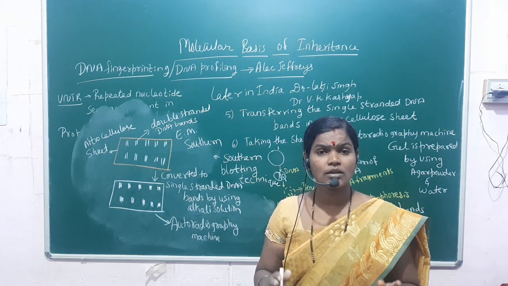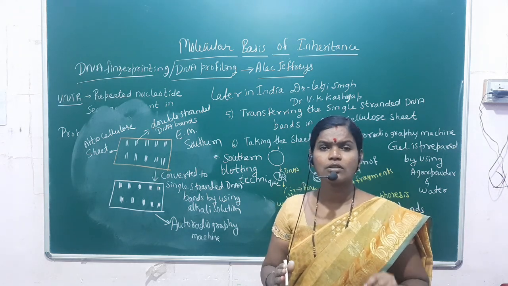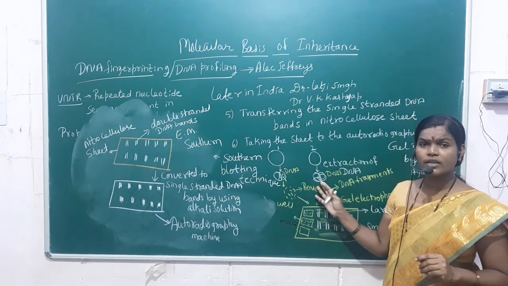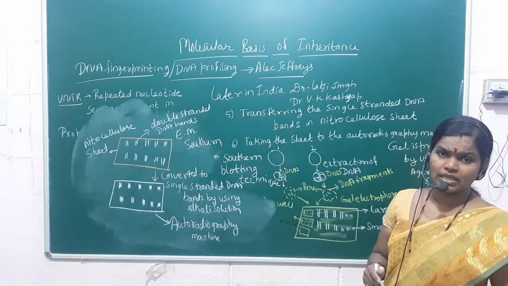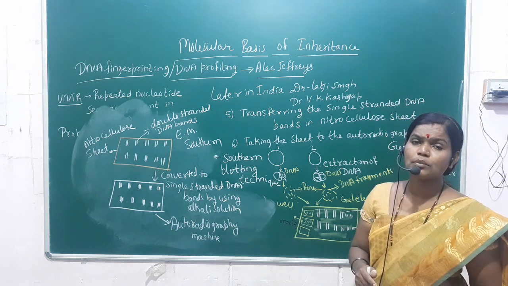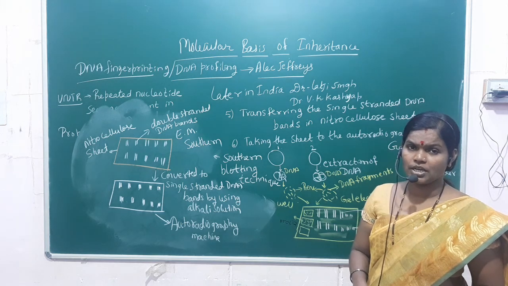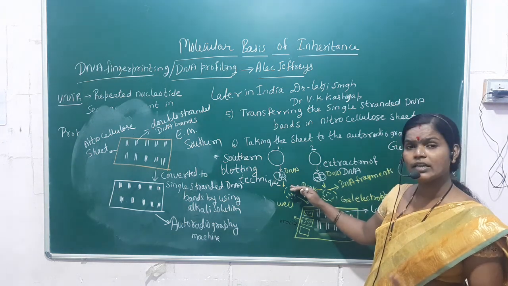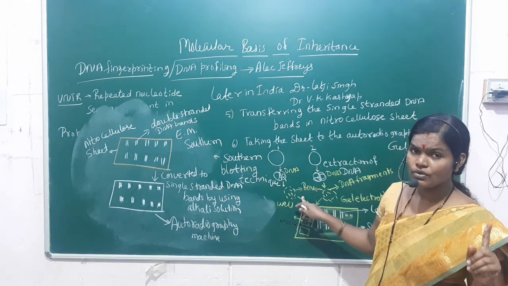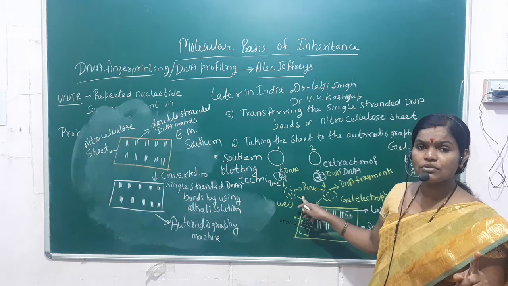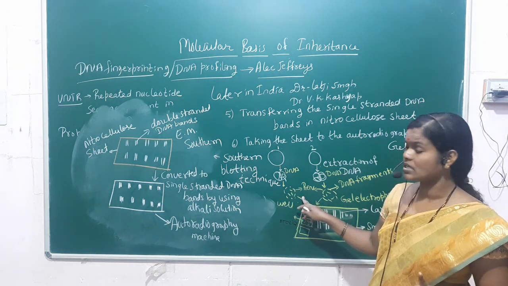What do we call it? The concept of DNA fingerprinting. So once again I'll repeat in short, please concentrate here. First we are collecting the biological sample from the incident area. After collecting it, we are extracting the DNA by the centrifugation machine. After extraction, the DNA is cut into small pieces using restriction endonucleases. Restriction endonuclease is the enzyme which cuts the DNA at a particular site.